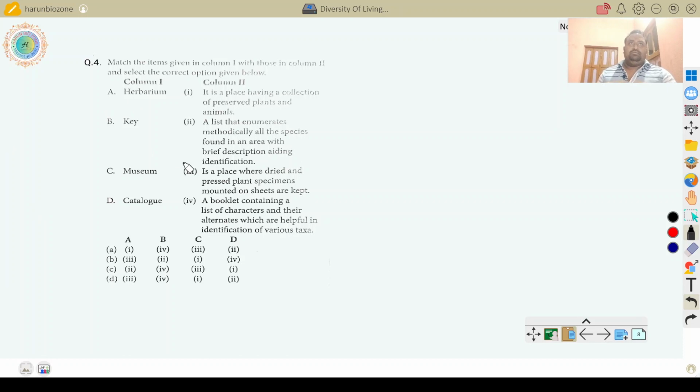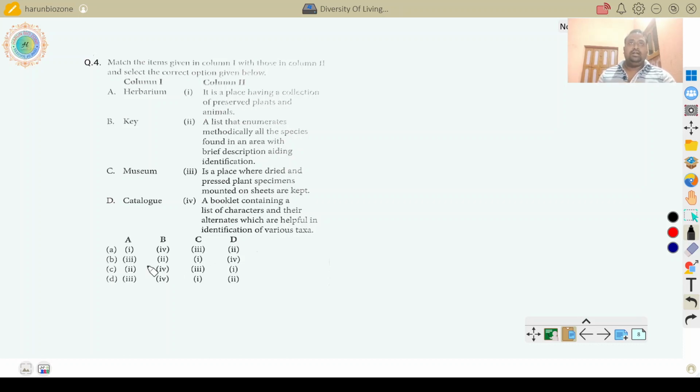And museum is a place having a collection of preserved plants and animals. The museum means where plants and animals are collected and preserved. And catalog is a list that enumerates methodically all the species found in an area with brief description aiding identification.